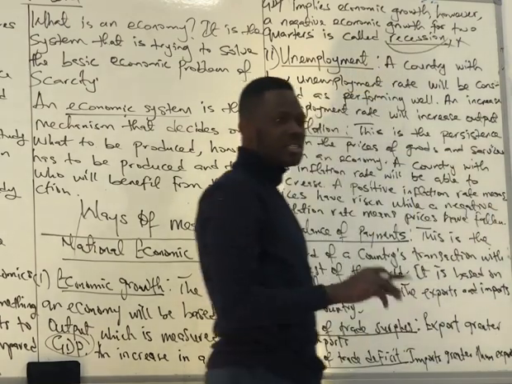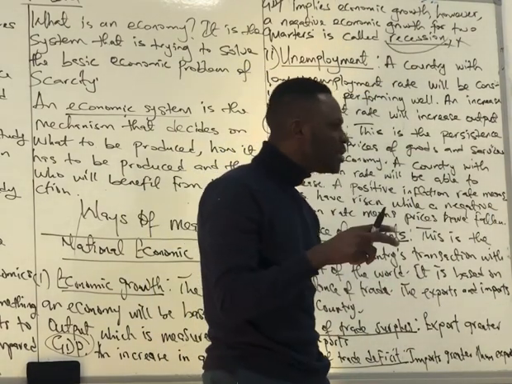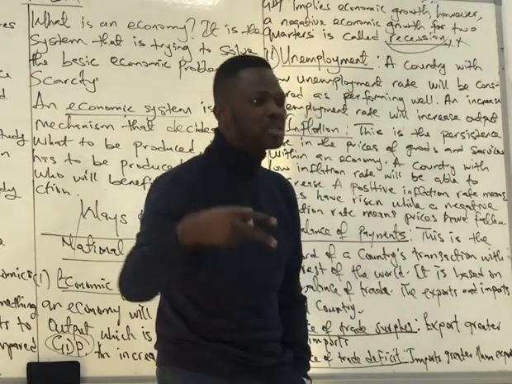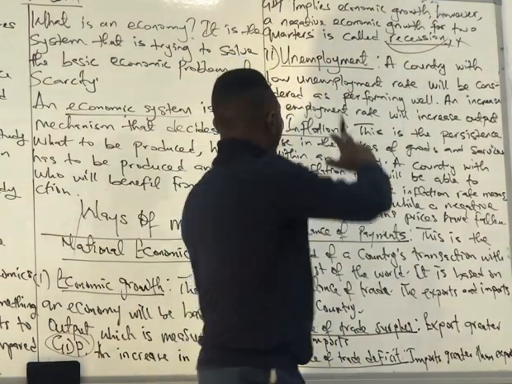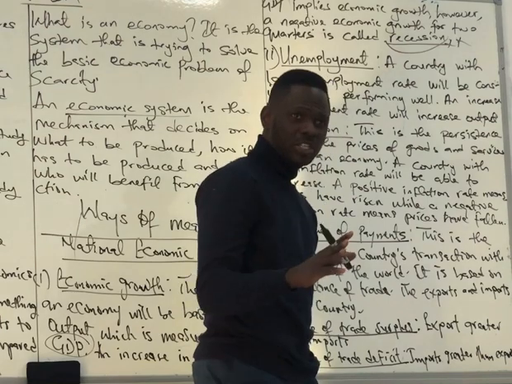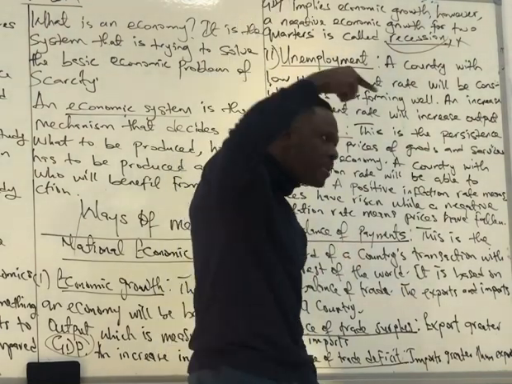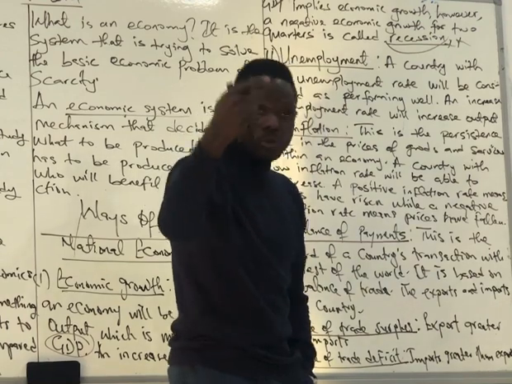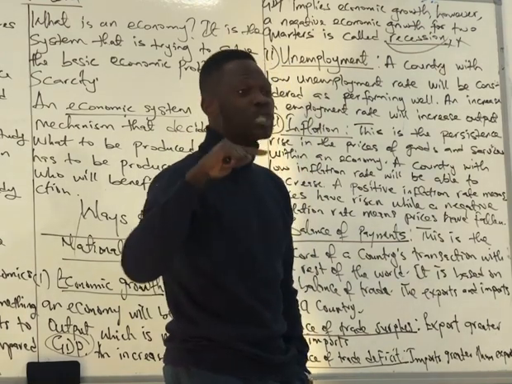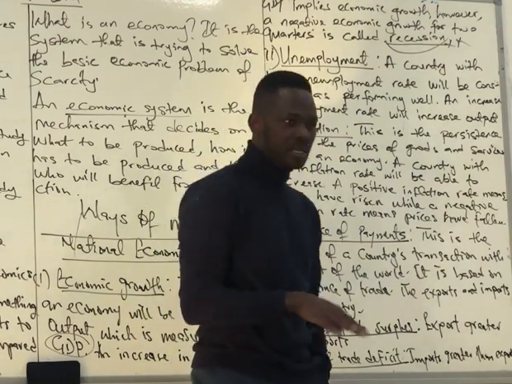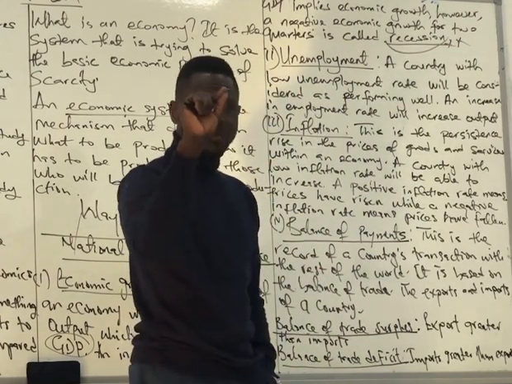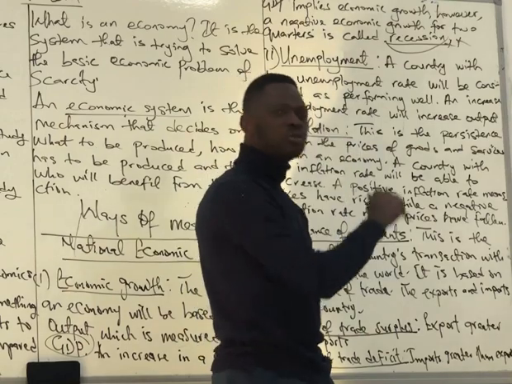Do you understand what recession is here? A fall in the country's GDP. A negative economic growth for 2 consecutive quarters is called recession. Do you understand recession here? So when we have GDP, which is what? The measurement of our country's output. If our output is falling, then the country might witness recession. Is it clear? Yes. So we can measure the performance of our country through the output we produce.